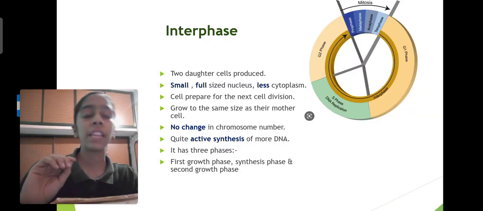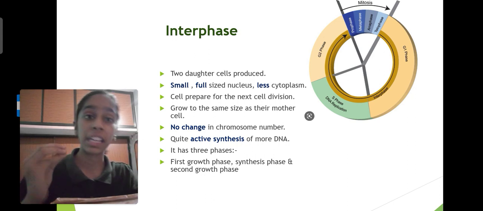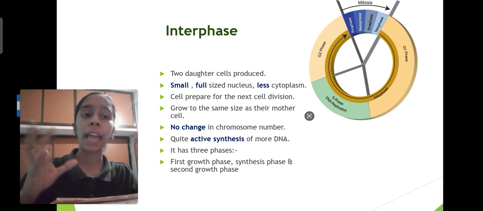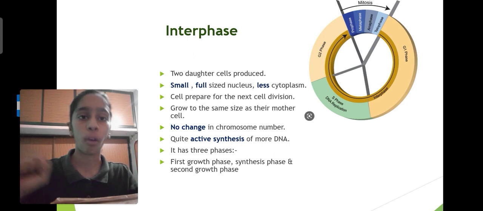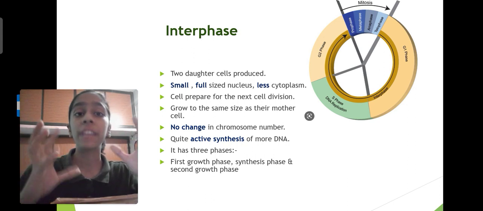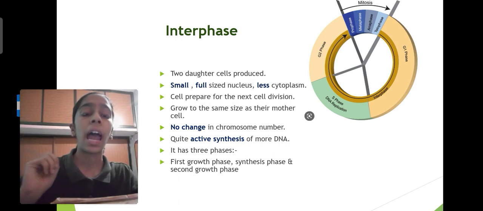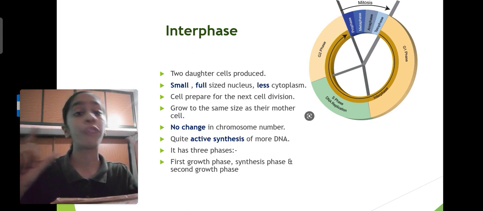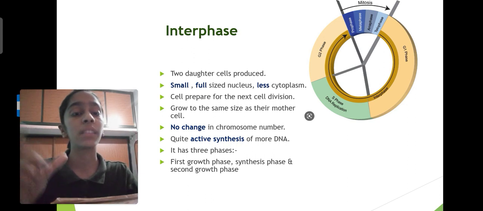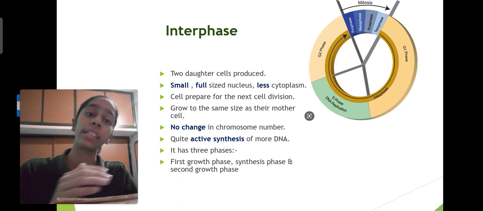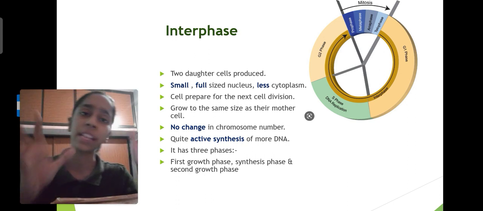So interphase जो है, this is the resting phase of a cell. When cells are formed, for example when 2 cells are formed, they are quite small compared to their mother cell or parent cell, and the nucleus is full sized, but the cytoplasm is very less because of the full size of nucleus, and also the cell is very small.